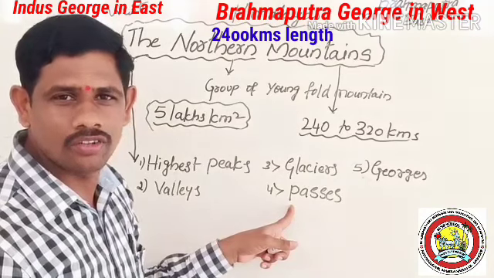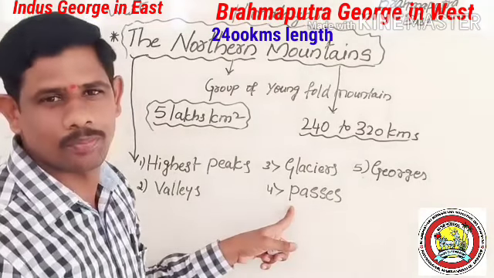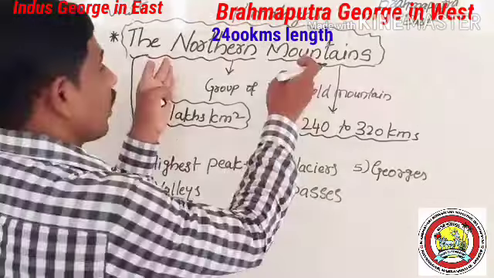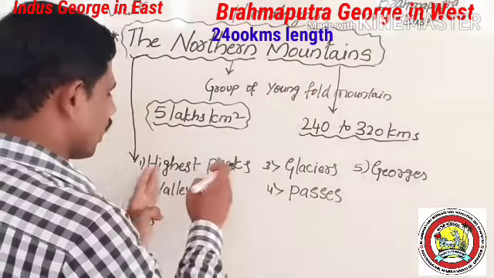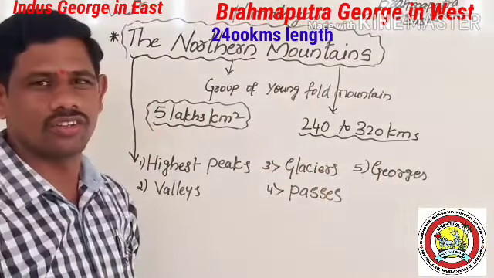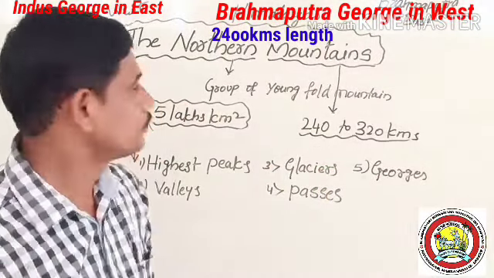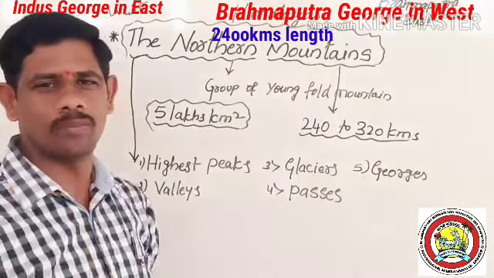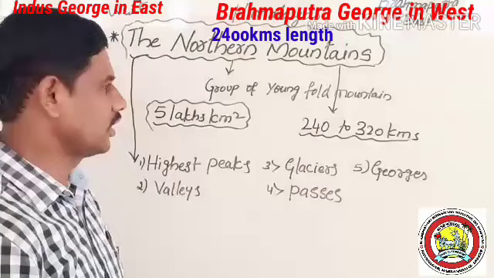That is Khyber Pass, Bolan Pass, Shipki La, Jelep La; these mountain passes are there. That's what the northern mountains consist of: highest peaks, valleys, glaciers, passes, and gorges. So this is the information about northern mountains. Dear students, very easy to remember. The few points you can keep in your mind.